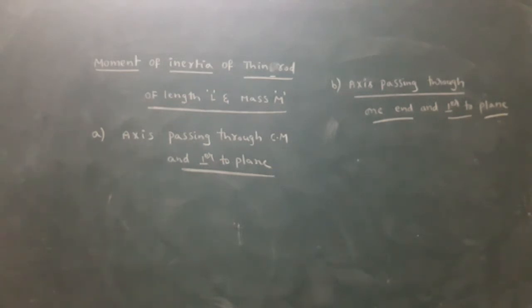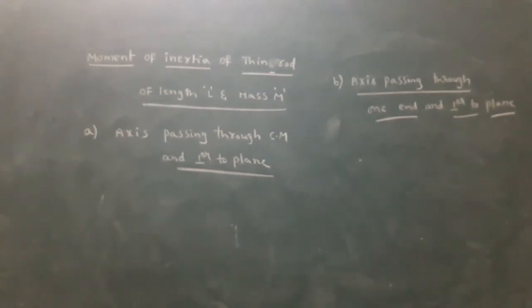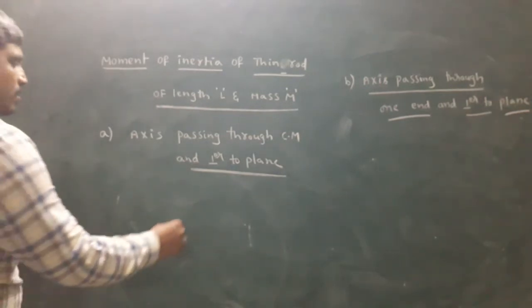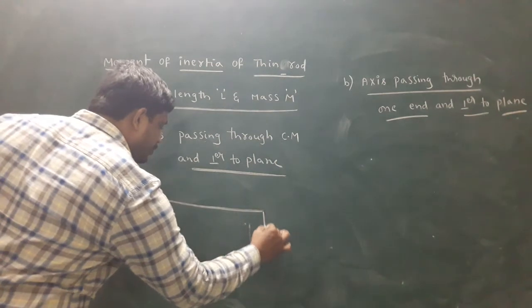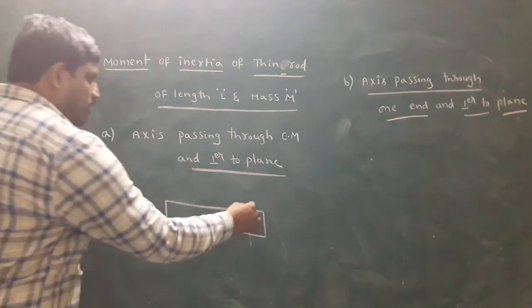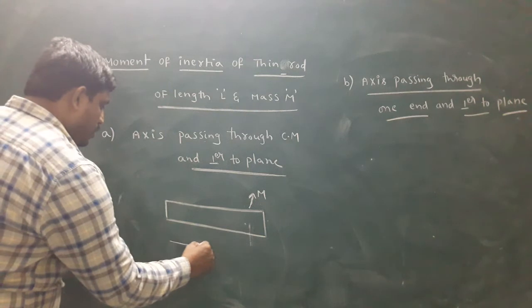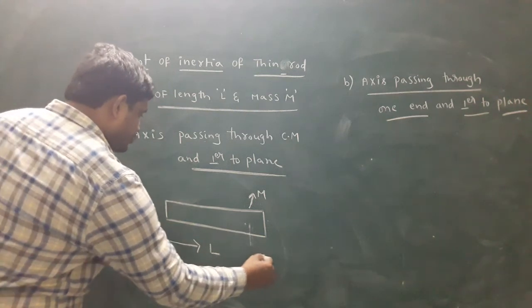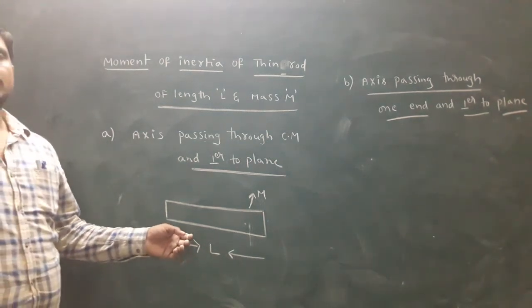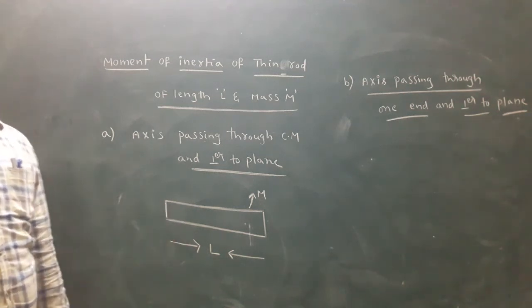Here, Nana, the question is to take the thin rod. This is the thin rod. This rod's mass is capital M. This rod's length is capital L. What is the thin rod's mass? Capital M. The thin rod's length is L.